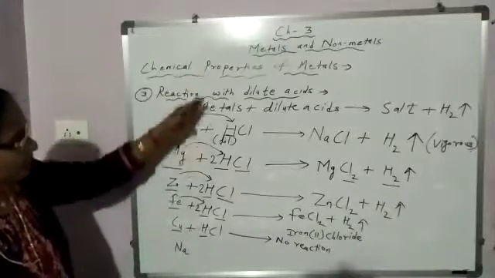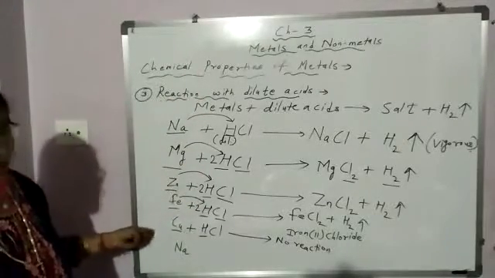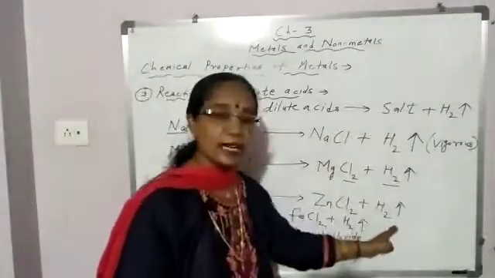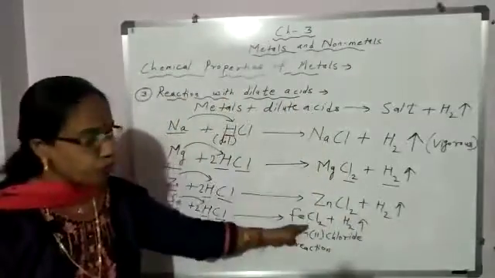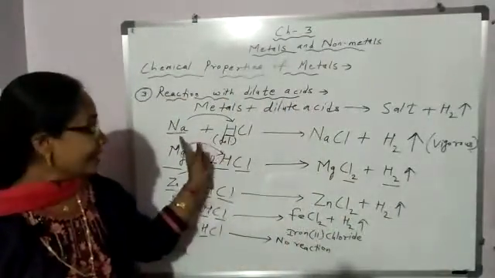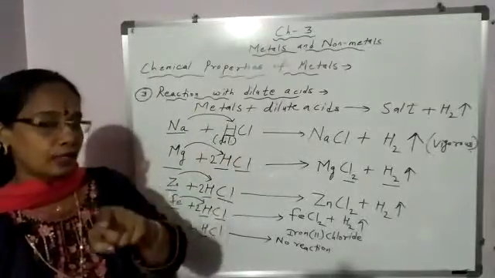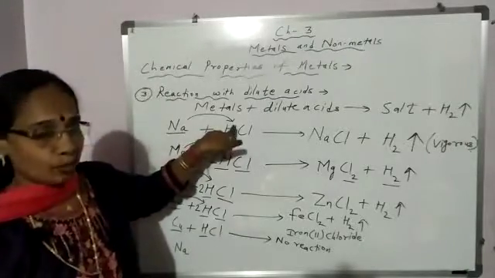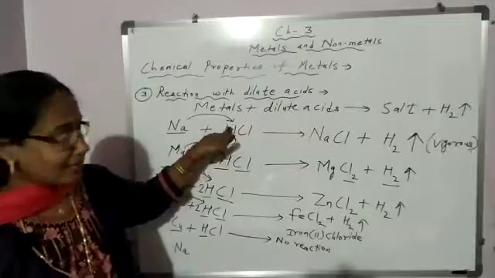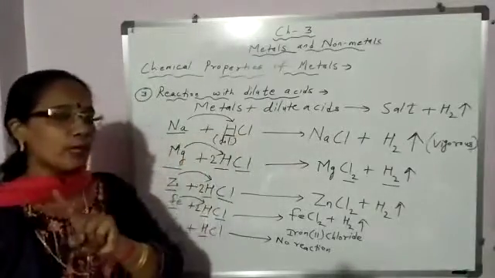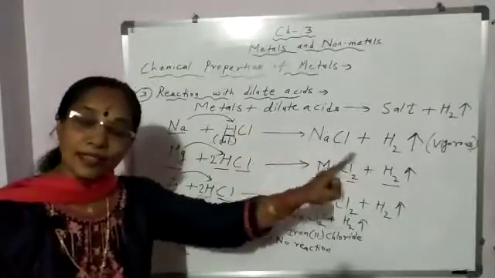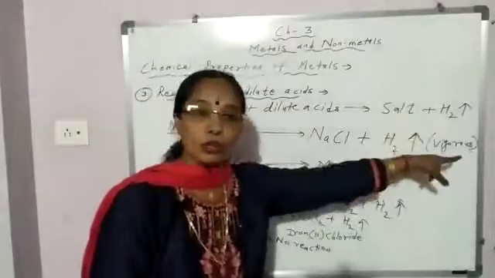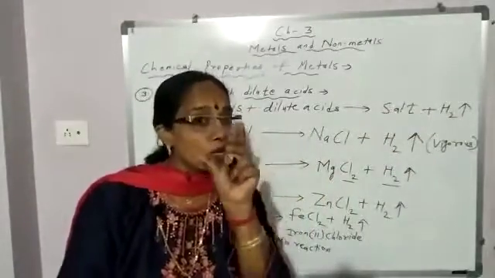So in all these examples, students, what do you observe? These are the metals. These metals, when they react with dilute acid, which gas is evolved? Hydrogen gas. And along with it, what is formed? Salt. Okay, and it is a type of displacement reaction, single displacement reaction, because sodium is more reactive than hydrogen, so it is displacing hydrogen from acid and taking its place, and one time displacement takes place, so it is single displacement reaction. And displacement reaction is always exothermic. Heat is also evolved. The reaction mixture becomes hot.